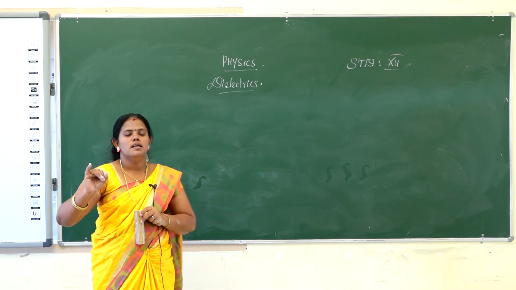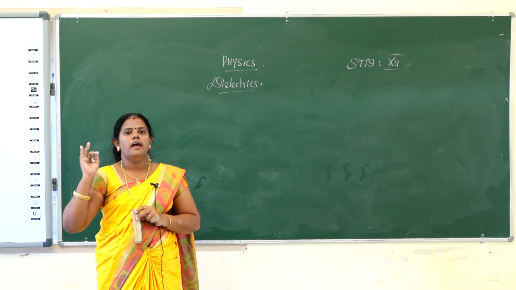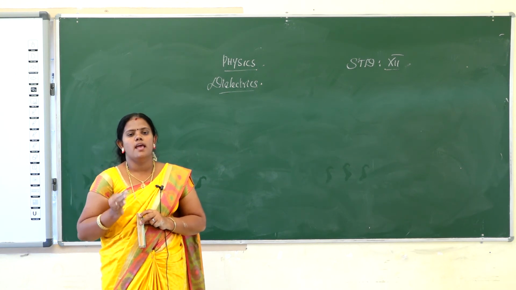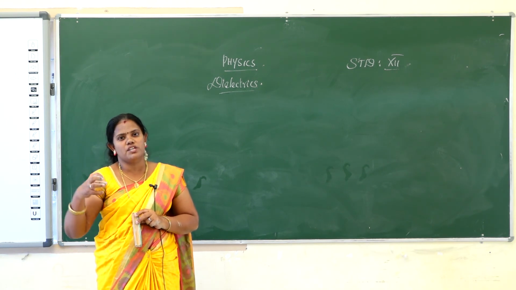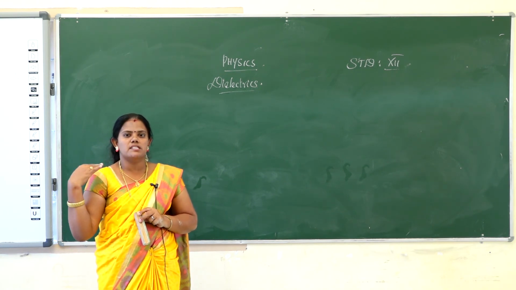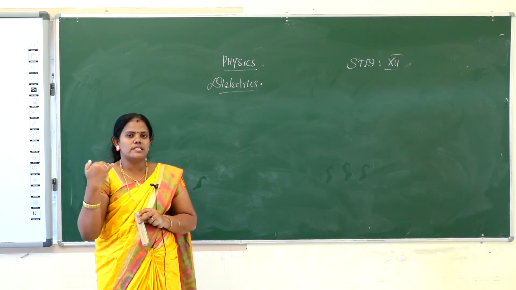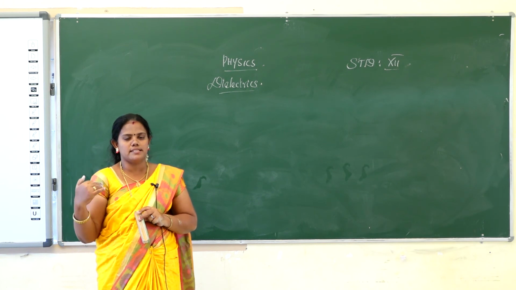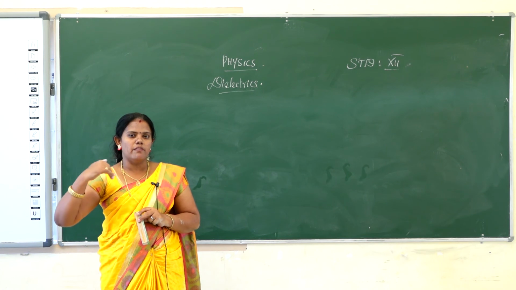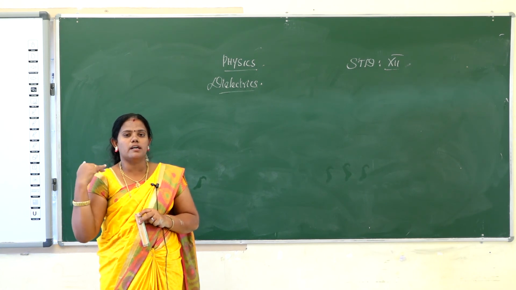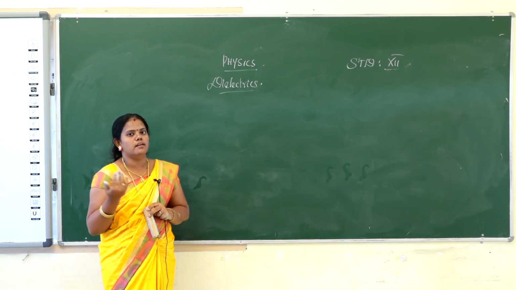So the first is the digital camera, the second one is the heart defibrillator, the third one is the ignition system in automobiles, and the fourth one is that it is used to remove power fluctuation in power supplies. Sometimes power supplies have fluctuations, high or low. At that time, if we use a stabilizer, the stabilizer has capacitors, and the capacitor stores the energy and in the meantime gives the correct amount of current to any electronic appliance. In the same way the capacitor is used.